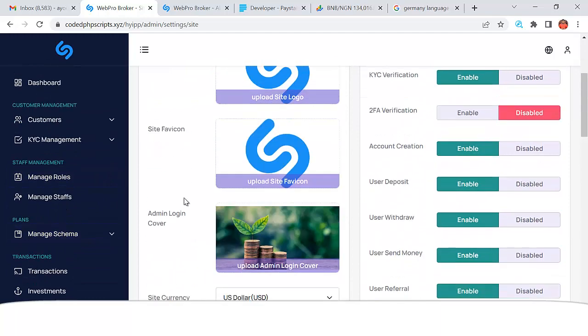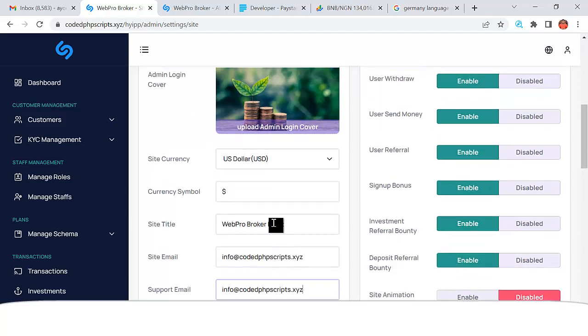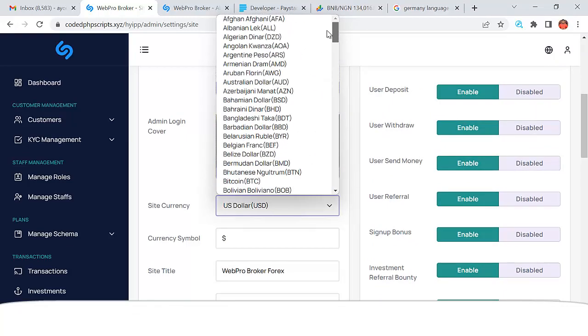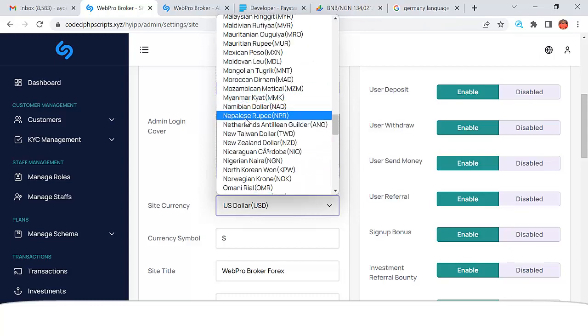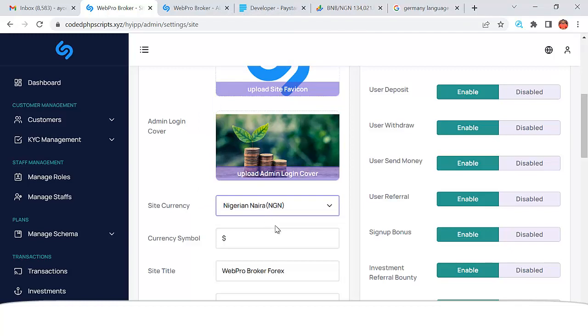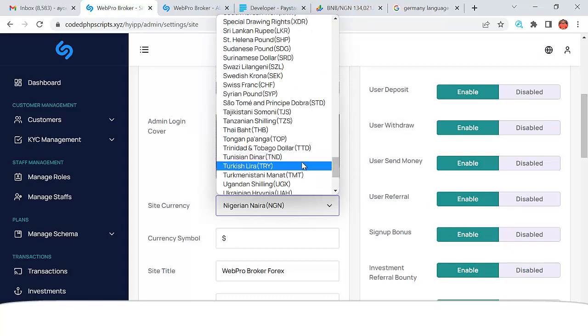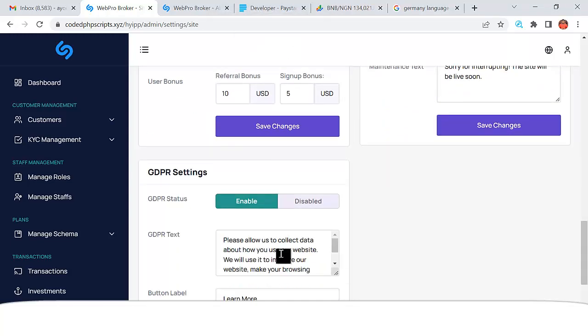That tells you about the site settings. In the same way, you can put your website name here. You see that web pro broker forex. So I can put my site name, then I put my email, my support email, any email that you want to use for your site, and also which currency you want to use. Any country in the world that you are in, you may not want to use dollar, maybe you want to use naira, so you can come here and say Nigerian naira. This site will automatically be a naira site. You can change this currency to whatever currency you want. For me, I want to leave this as US dollars. So you can use this for any country that you are in, right?